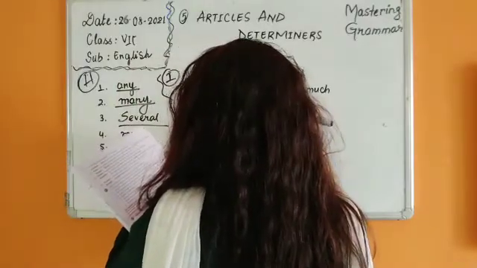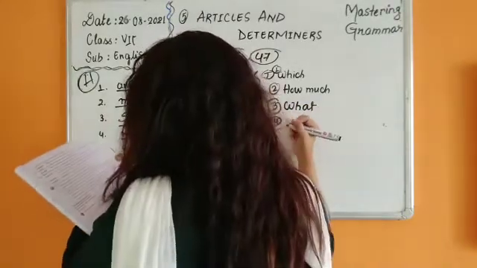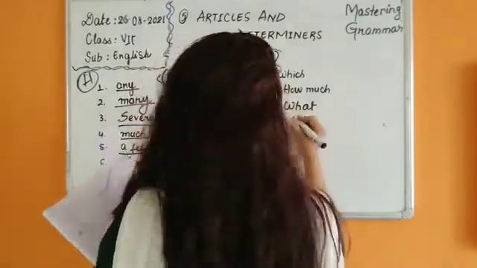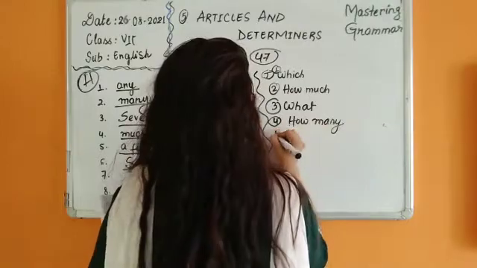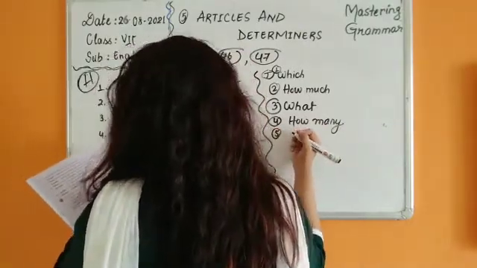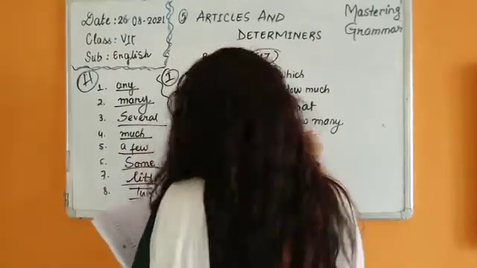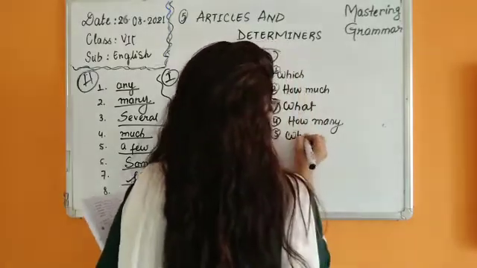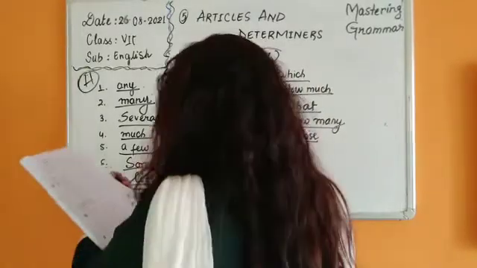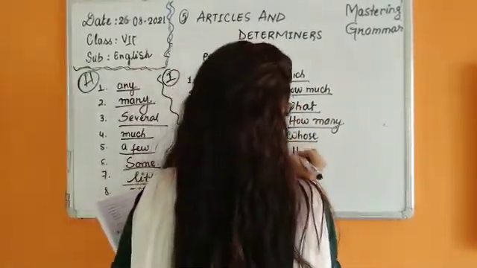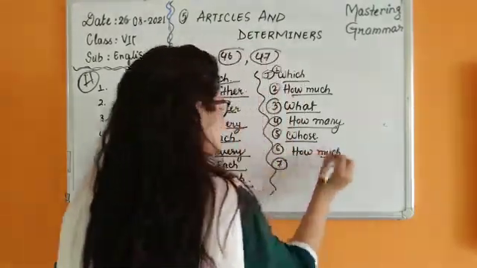Dash do you do during your break time? What do you do? Number 4. Dash balloons do you require for the party? How many? Countable, that's why how many? Number 5. Dash bag is lying on the table. Whose bag is lying on the table? Number 6. Dash money do you want? How much money do you want? Money is uncountable, that's why we are using much.